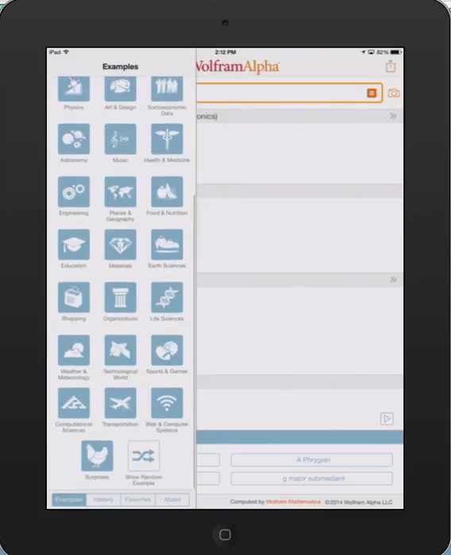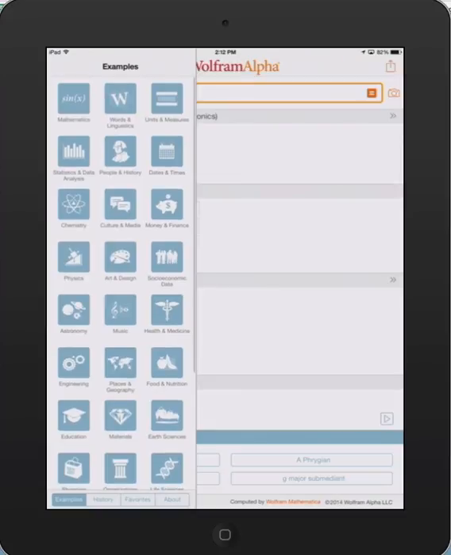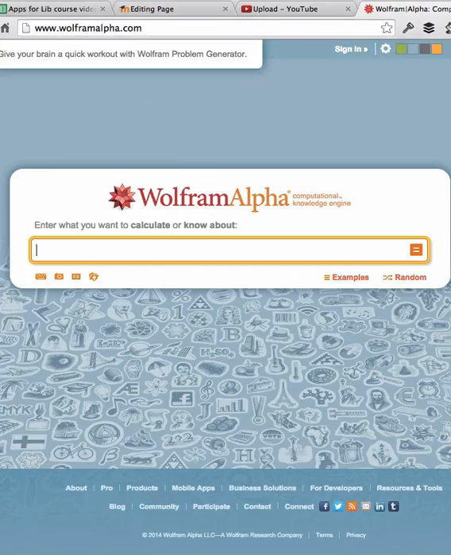So just look at all these categories. There's weather, and you can compare things a lot, like compare weather of 2 locations or compare salaries of 2 professions. It's a really fun app to play with and search through, so I highly recommend giving it a try. You can also use it on their website at wolframalpha.com, which looks like this. So give it a try.